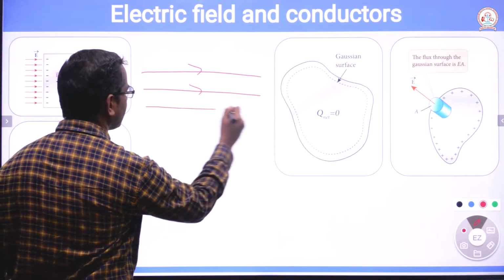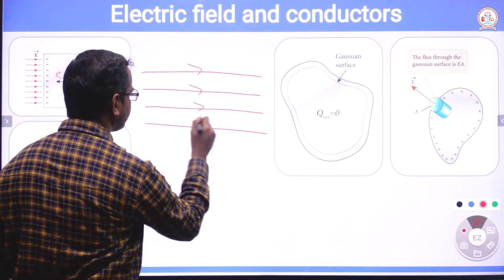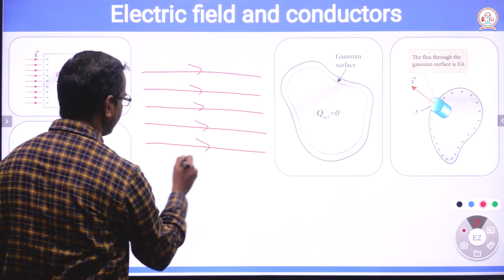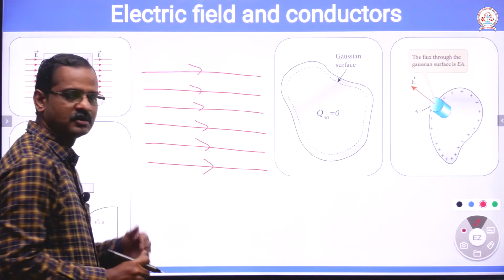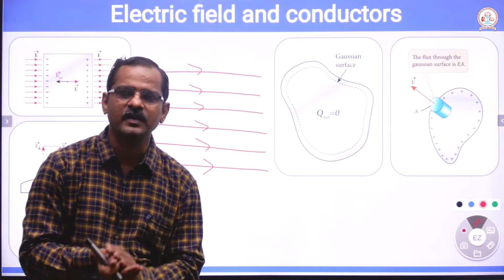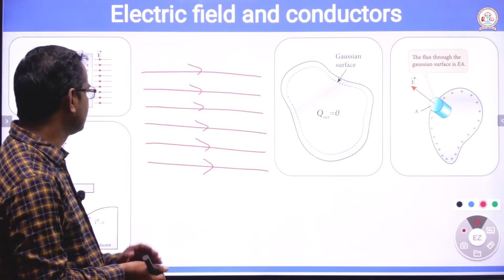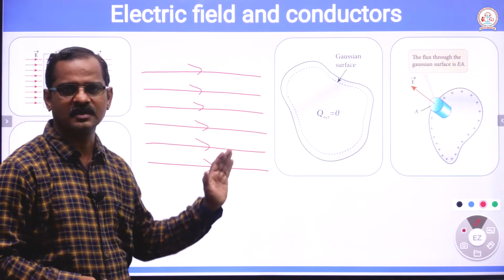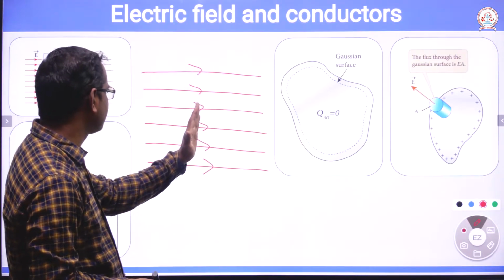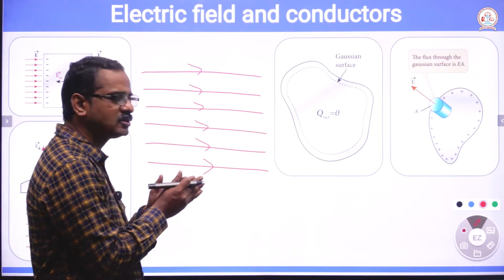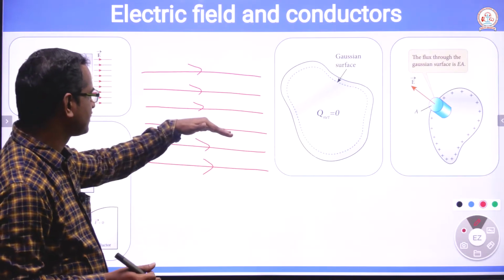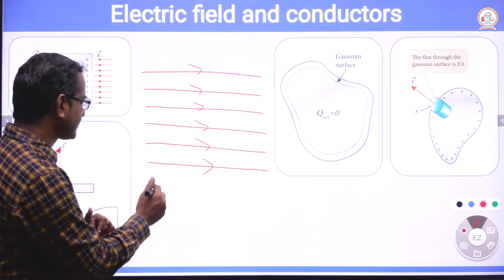If the lines are parallel to each other, it means that it's a uniform electric field. If we place an object there, then we have to find the angle between the normal and the direction of electric field. Then we can calculate flux.